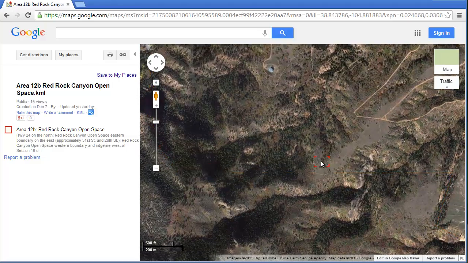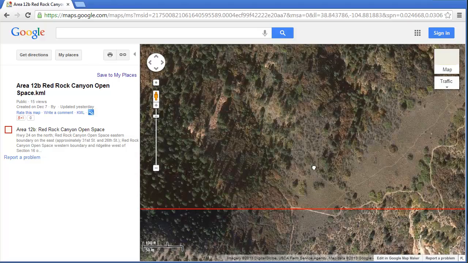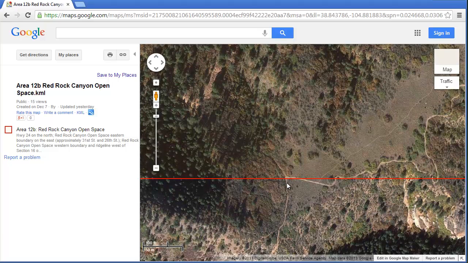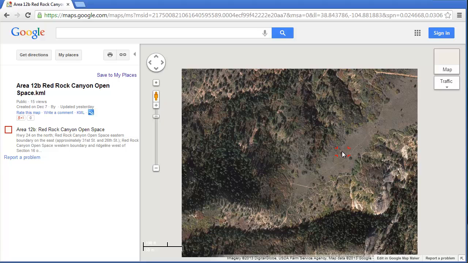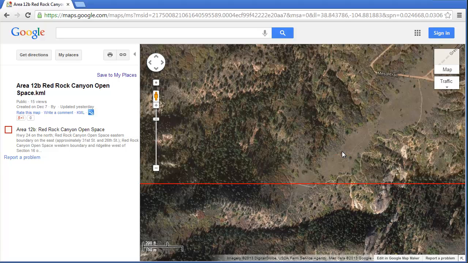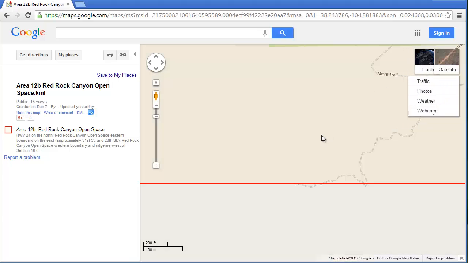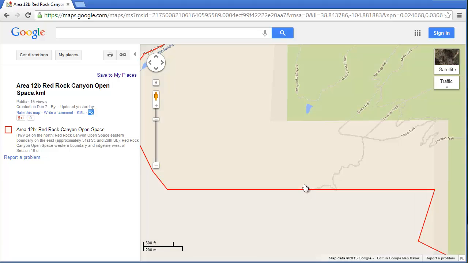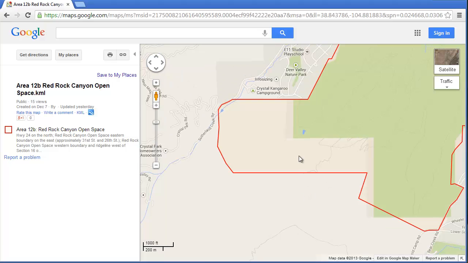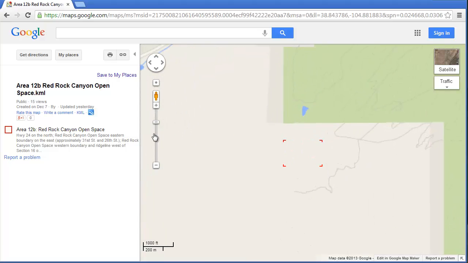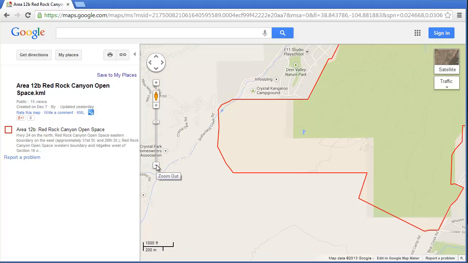So if you're birding in this area, you know that when you get to this and go south, you're now in the section 16 area and not in this area anymore. So it'll help you find where you're at when you're out there in the woods. So go back to map view, scroll out. I'm using my mouse button here to scroll out. You could also use the plus and minus keys.